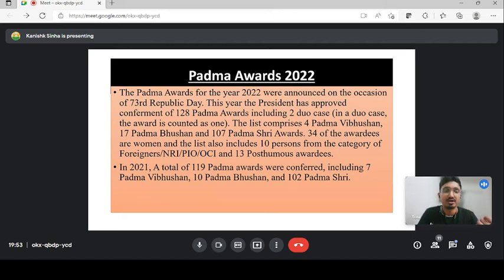Those who have received the award after their death. You also have to compare it with the 2021 data, in which 119 total awards were given: 7 Padma Vibhushan, 10 Padma Bhushan, and 102 Padma Shri. Guys, this data is very important to remember, both points mentioned in the slide. A total of 128, with 2 duo cases also here. 4 Padma Vibhushan, 17 Padma Bhushan, 107 Padma Shri, 34 women, a very important point, 10 foreigners, very important, 13 posthumous, very important point. Next slide.